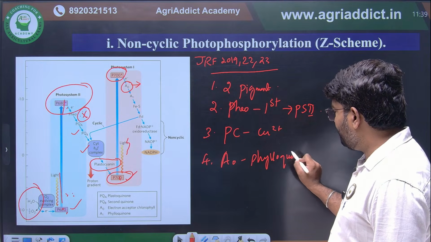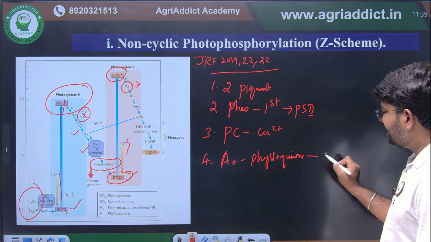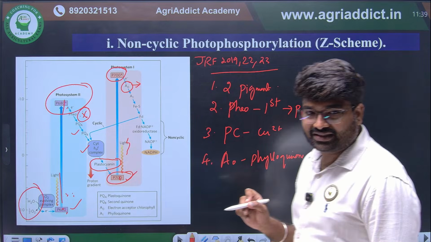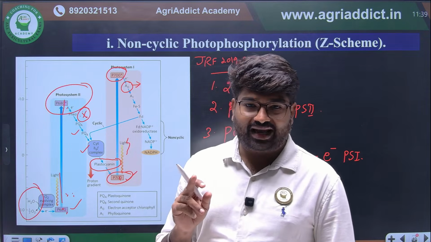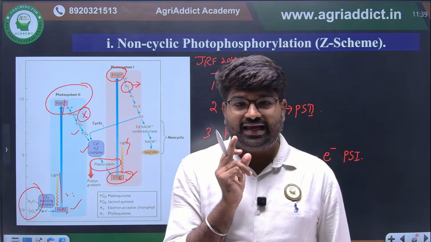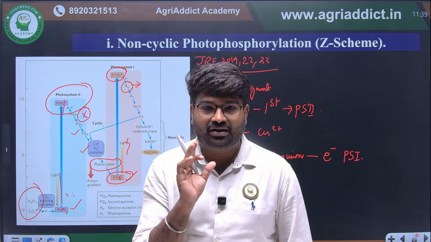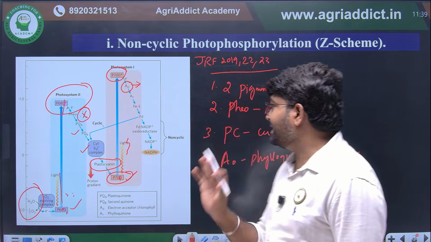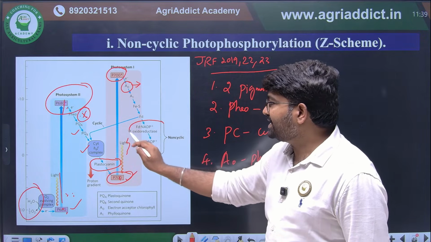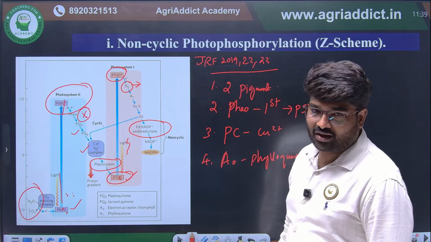Phylloquinone. These are the key points they will ask. Phylloquinone is the primary electron acceptor from PS1. I hope this is clear. So the PS1 primary electron acceptor is phylloquinone or the A0 molecule, and for PS2 the primary electron acceptor is pheophytin. From here the electron will be passed through to the ferredoxin NADP oxidoreductase complex.